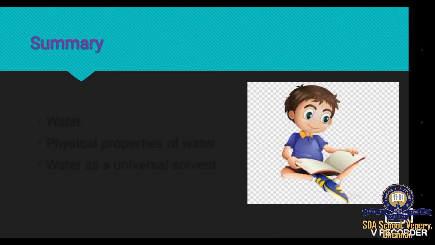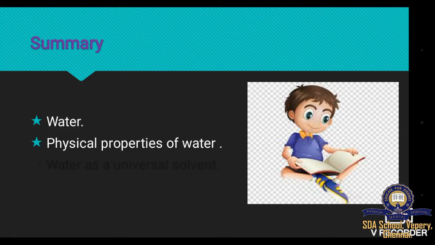In today's class, we have studied about water and its 8 physical properties. They are nature, boiling point, freezing point, density, anomalous expansion of water, latent heat of fusion of ice, latent heat of vaporization of water, and specific heat capacity. Then at last we have studied about water as a universal solvent. With this topic, exercise 3A is completed. The next topics will be discussed in further videos.